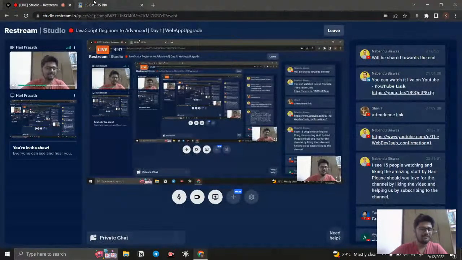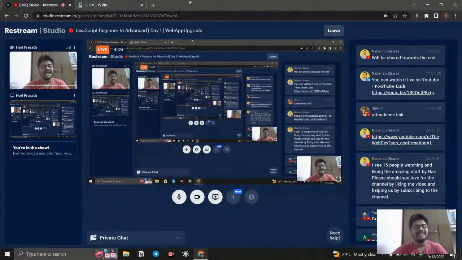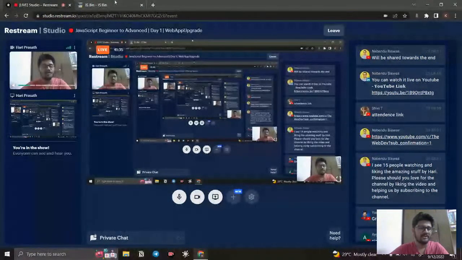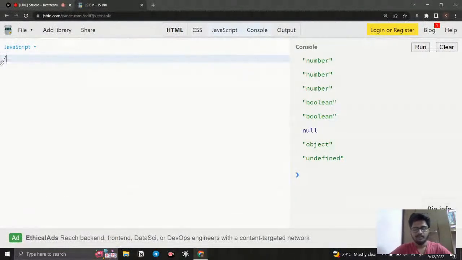Okay, null and undefined both are a little bit the same. The only thing is, if you declare a variable and assign it an empty value, it comes under null. If you declare a variable that doesn't even have a value, that comes under undefined, and if the value is explicitly undefined, that also comes under undefined. So these are all about primitive data types. The next thing we're going to see is about reference data types.